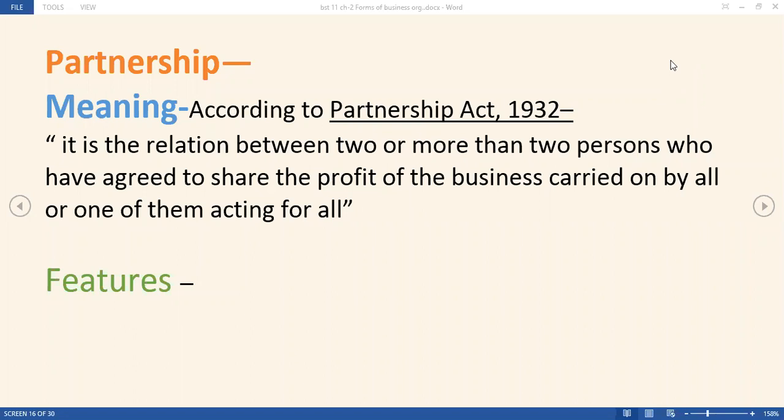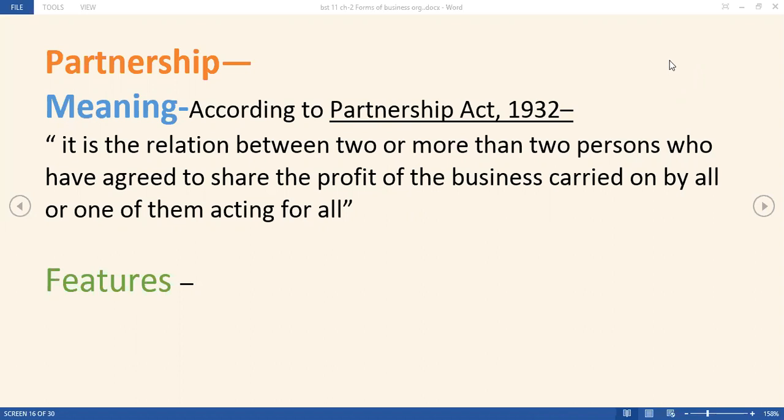Here we are with chapter number 2, forms of business organization. Today's topic is partnership. You must know the meaning of partnership as per the Partnership Act 1932. You must remember the Partnership Act 1932 because sometimes in exams that act can also be asked.